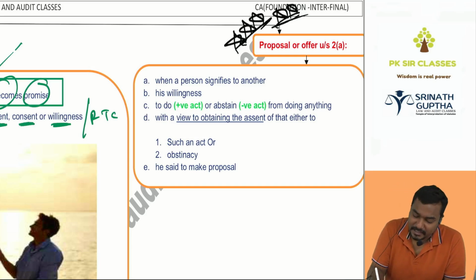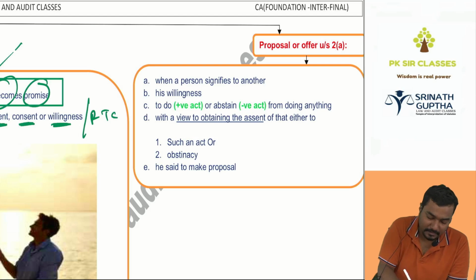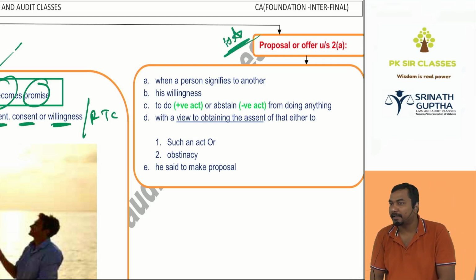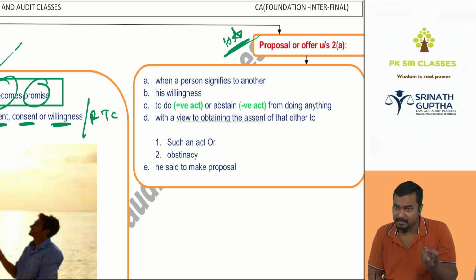It is having another name, a proposal. In England we call it a proposal. In India we call it an offer. So what is a proposal and what is an offer? This is very very important from exam point of view. Exam में बार बार आता आ रहा. He will ask define offer. I never kept any star for the contract or agreement or the promise, but I am keeping the stars for the proposal because he will ask in the exam define offer. Define offer. Star star, superstar, star star, mega star.